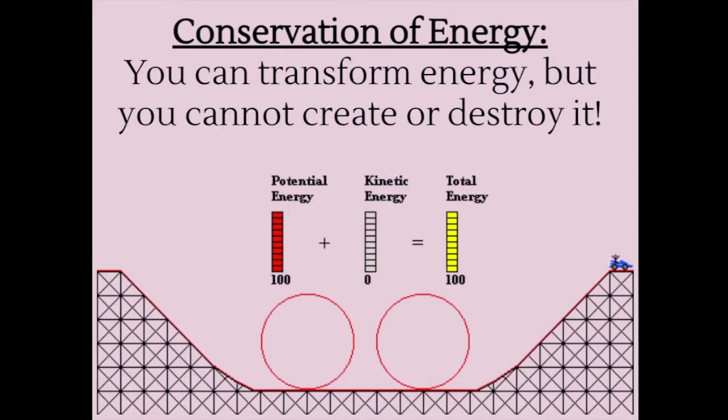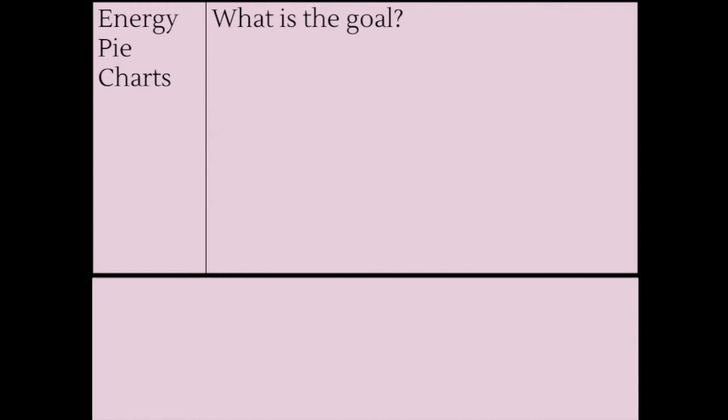What we notice though is that even though potential and kinetic are changing places and some energy is going from one to the other, our total energy is always remaining the same. And that just means, like we said before, that we are not creating or destroying energy, it's just transferring from one form to another. So now that we've talked about the types of energy and showed that energy is just transferred from one to the other, we need a way to show that.